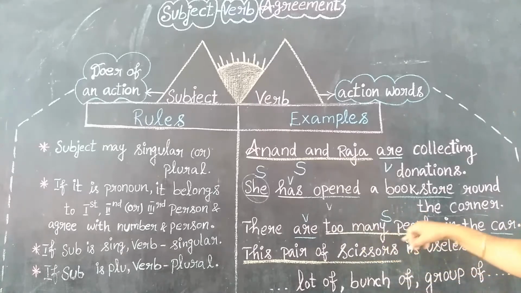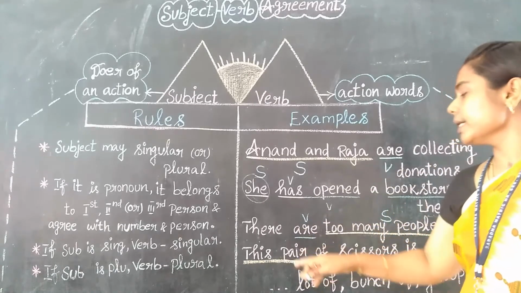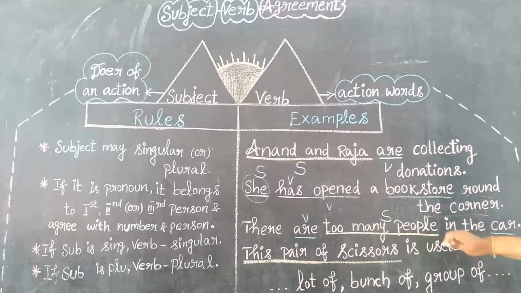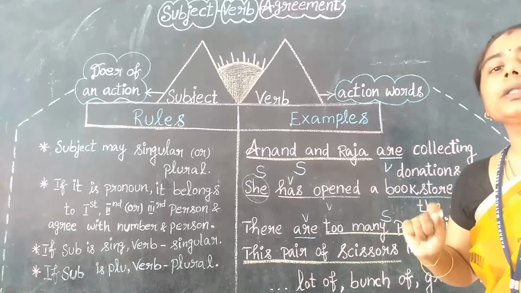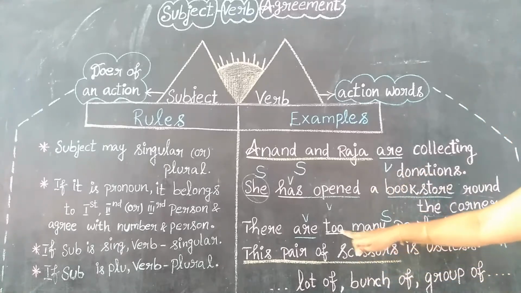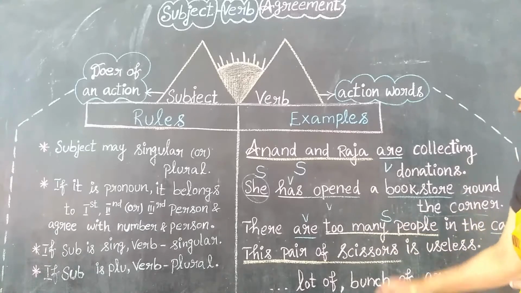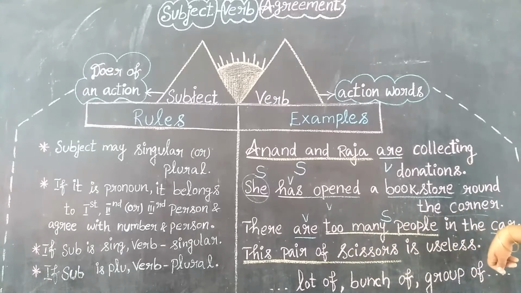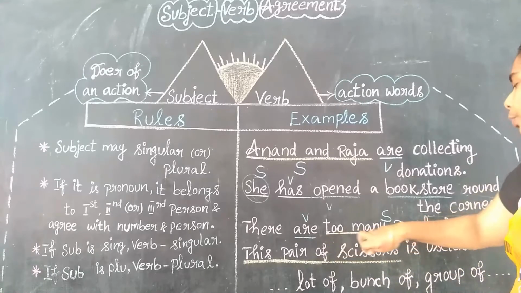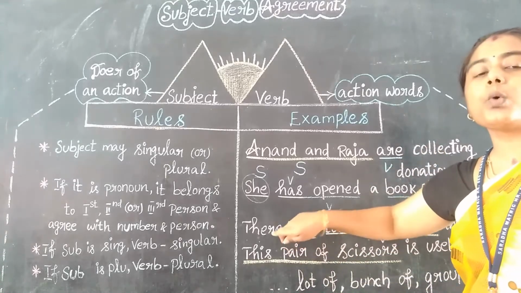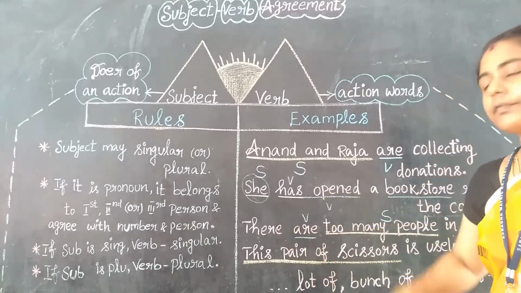Too many people is the subject, because when the sentence is starting with "there", the verb always agrees with the noun, right? See here, too many people in the car. Car is the noun, the name of the vehicle. So too many people is the subject. The sentence is starting with "there", so "are" is the verb, right?